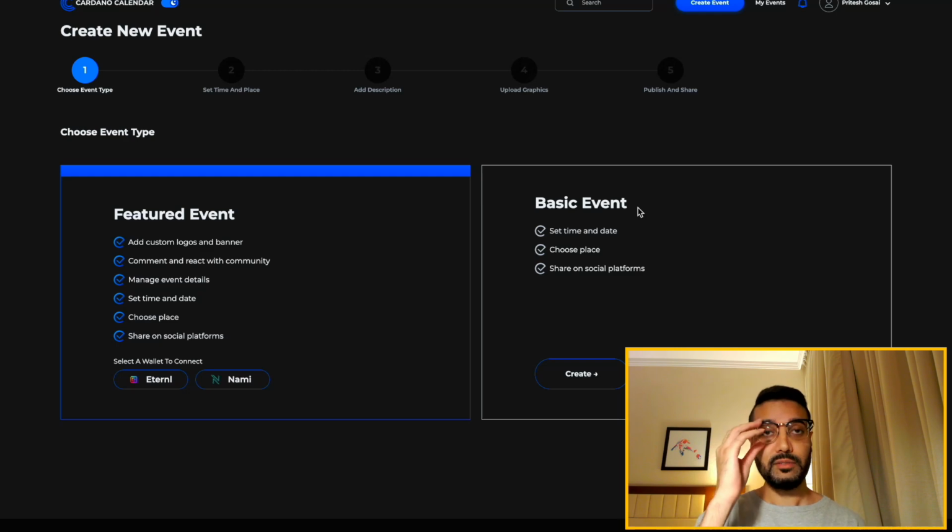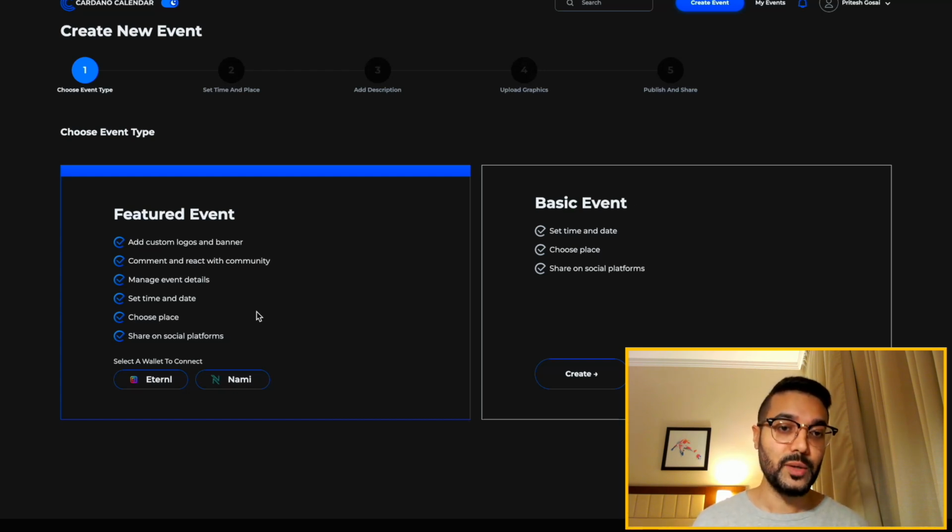Featured event, like I was talking about earlier, gives you a few extra options in terms of adding more details to your event. You'll be able to add custom graphics, you'll be able to have user comments, reactions. So if you do have a bit of a community, and if you want to engage with your community directly on the calendar, it's almost like a social platform in that sense. So you can also do that with a featured event.